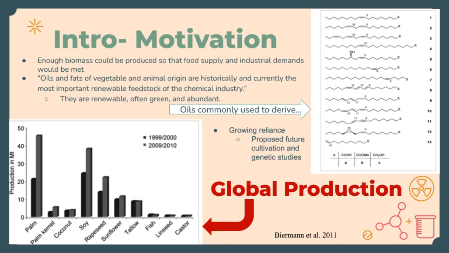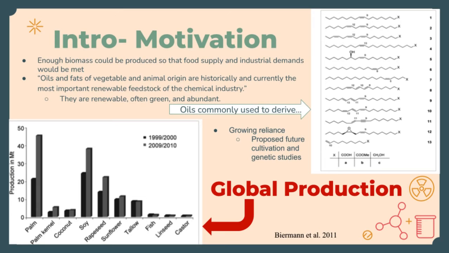The leftmost image on this slide compares the global production of oils in the 1999 to 2000 production year to the 2009 to 2010 production year. Here we can see there was an increase in all oil types observed, and notably we see a more than 100% increase in palm and palm kernel oil production. From 2001 to 2008, the global supply of fatty acids has nearly doubled. However, production and consumption have only slightly increased.